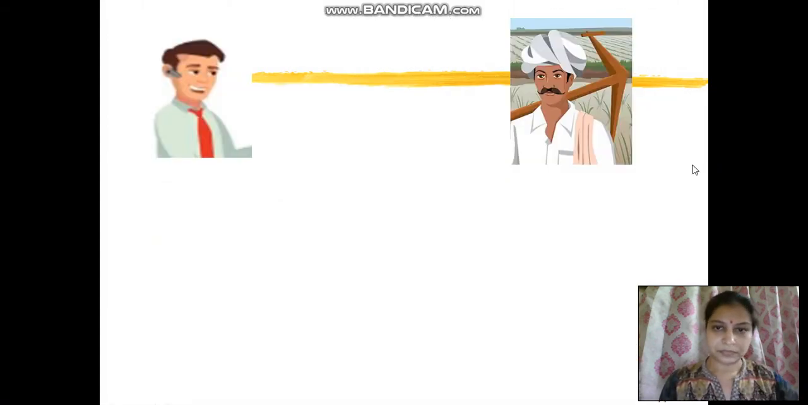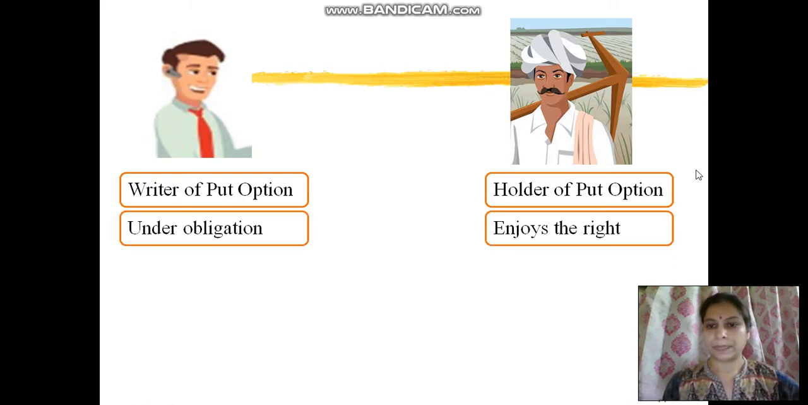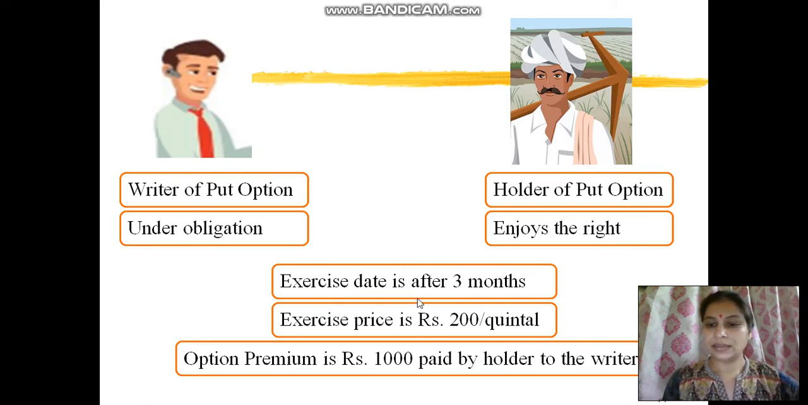Now let us see. Farmer is holder of put option. Dealer is writer of put option. In this case, farmer is enjoying the right to sell the crop, whereas dealer is under obligation. Exercise date in this case is 3 months. Exercise price is rupees 200 per quintal, and the option premium is rupees 1000, which is paid by holder, that is farmer, to the writer, that is dealer.